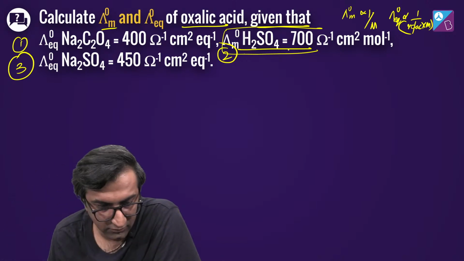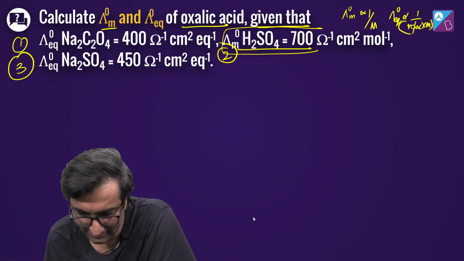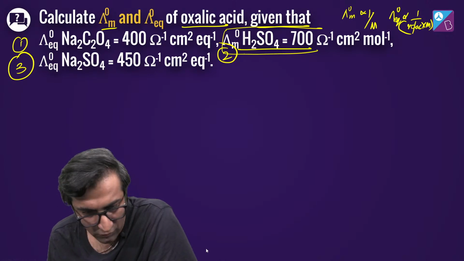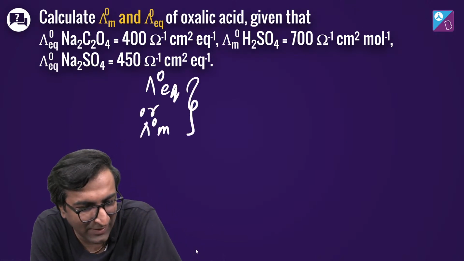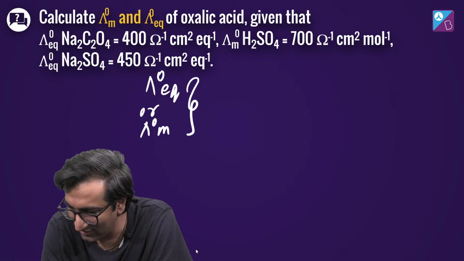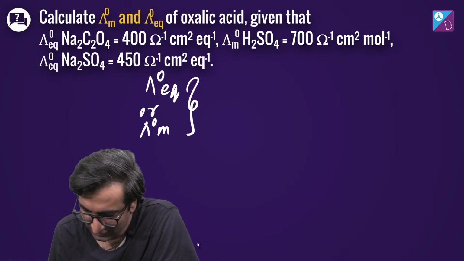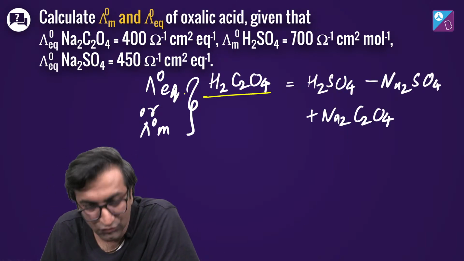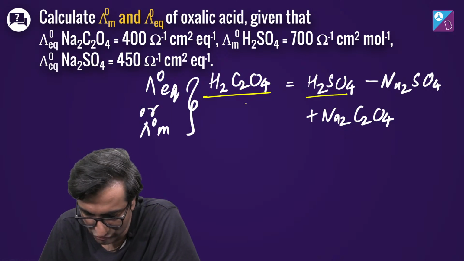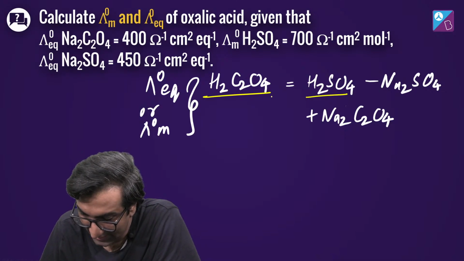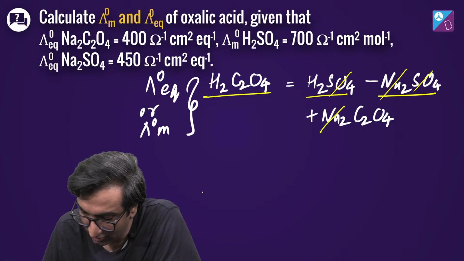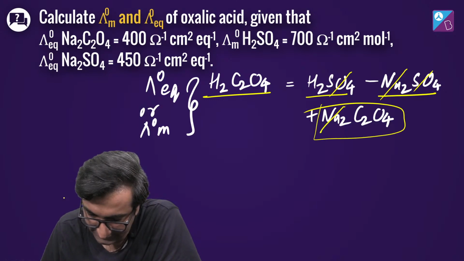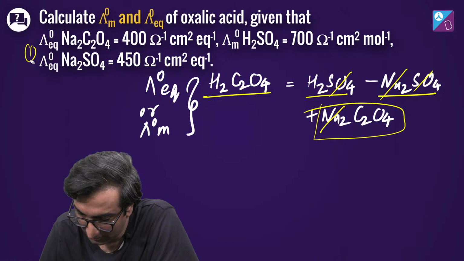You want to spell it out for you? Arey wah, Ashwini. Good one. Ashwini has done this question. No, wait. ये तो मैंने JEE session में किया था. Good job, man, Ashwini. That's nice. So, H2C2O4 is going to be H2SO4. I have to add this. I have to subtract Na2SO4 because I want to get rid of SO4. And I also want to get rid of Na. So, I'm going to add this. Okay? So, 1, 2, and 3. Perfect.